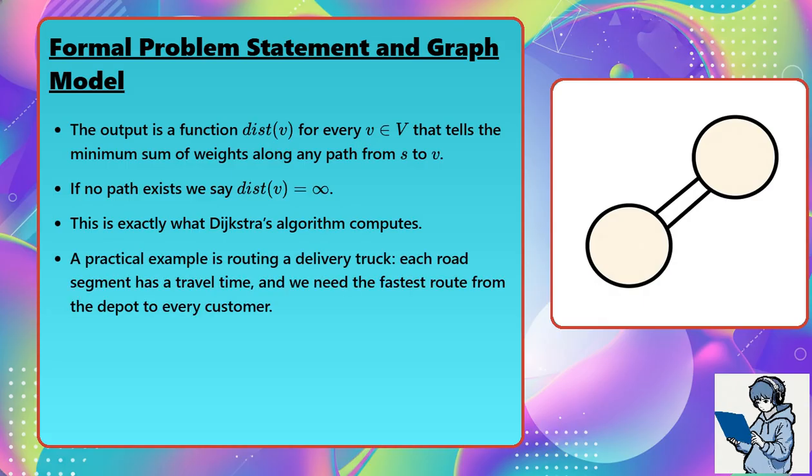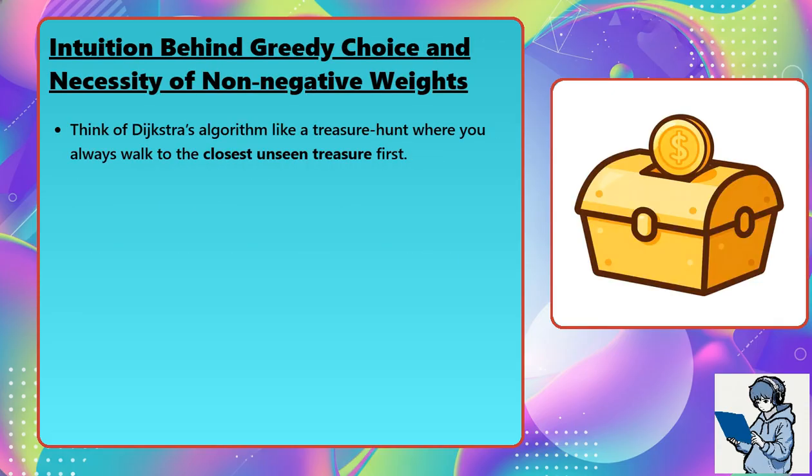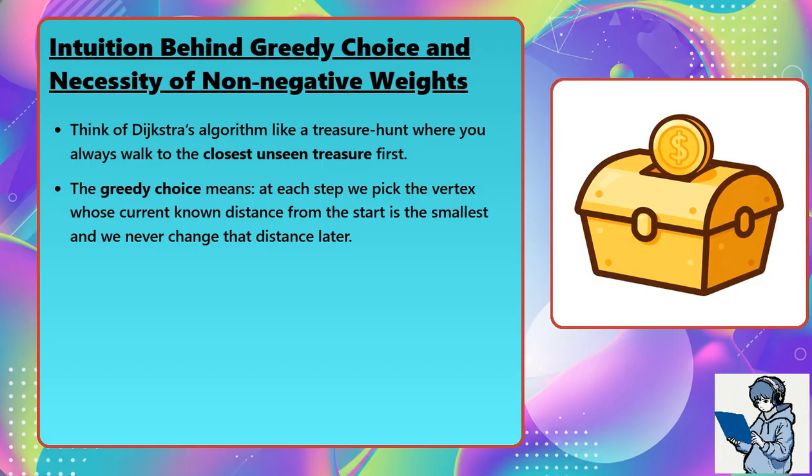A practical example is routing a delivery truck. Each road segment has a travel time, and we need the fastest route from the depot to every customer. Think of Dijkstra's algorithm like a treasure hunt, where you always walk to the closest unseen treasure first. The greedy choice means at each step we pick the vertex whose current known distance from the start is the smallest, and we never change that distance later.